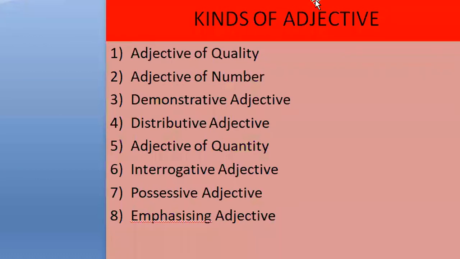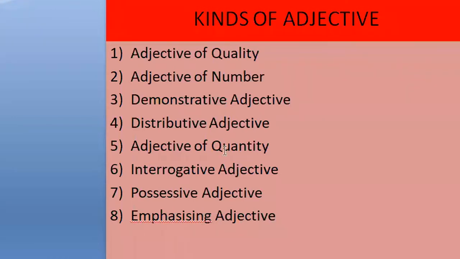If the question is how many kinds of adjective are there, then you should say 8 kinds of adjective. What are they? Adjective of quality, adjective of number, demonstrative adjective, distributive adjective, adjective of quantity, interrogative adjective, possessive adjective, and the last one is emphasizing adjective.